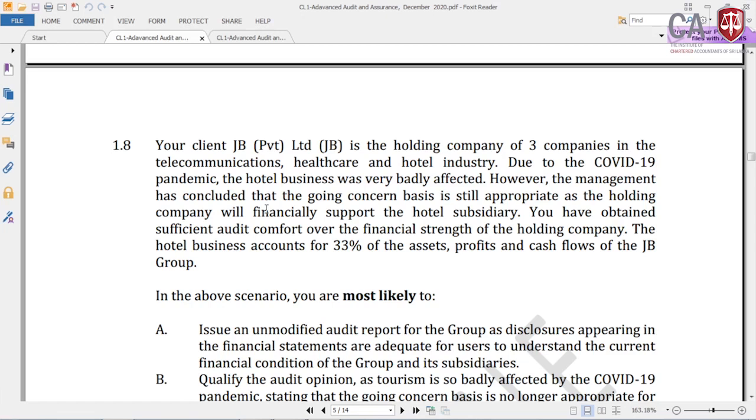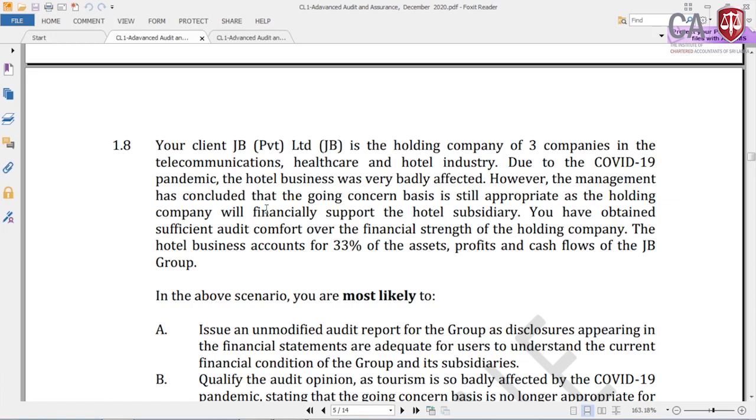No, it is appropriate, because the hotel industry, even though it is temporarily locked down and the tourists are not coming, with the vaccine and all, nobody can say that for another 100 years tourists are not going to come. It will happen. So you cannot say this company will never be able to continue for the foreseeable future. Being a subsidiary of a group company, of course they will support. So therefore the going concern assumption is appropriate.